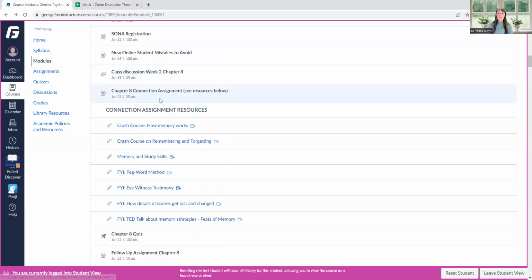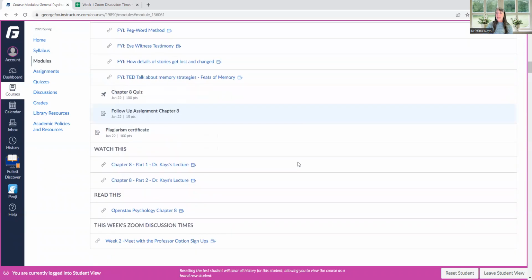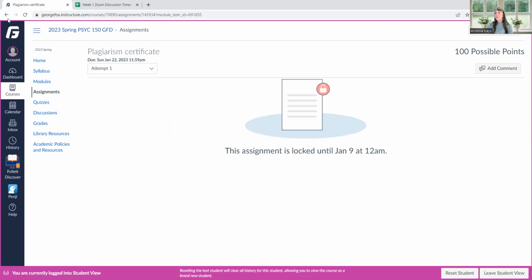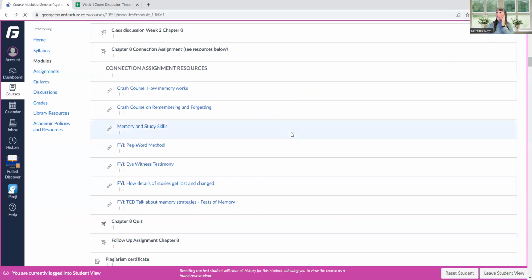You can see we have a week 2 connection assignment. Week 2 is about chapter 8 though, and we have a lot more options for you to choose from. And then there's also another extra assignment, and that's this plagiarism certificate. And this one can be really hard. Click in on it. It may not open here. Well, it will. I will make it open soon, but there is a tutorial in there.